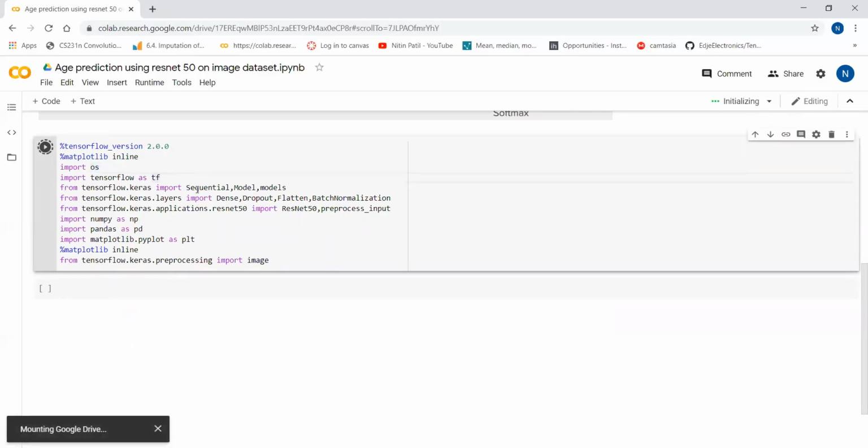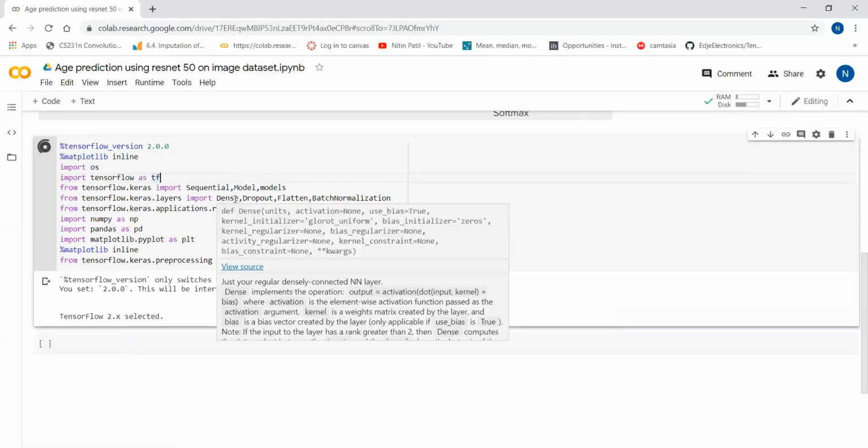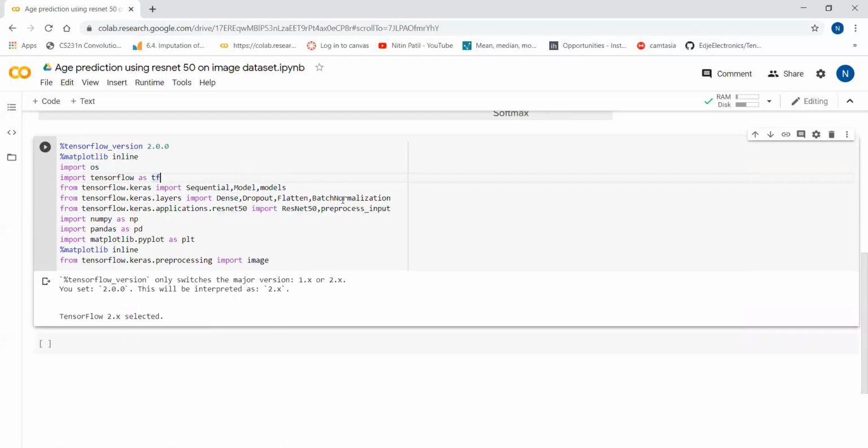And as usual, like last time, I have imported the Sequential model and models, and some layers: Dense, Dropout, Flatten, BatchNormalization, and I have imported the ResNet 50 architecture. You can see over here, ResNet 50, NumPy, Pandas, and I have imported image for reading the local images, which we have seen last time. Okay, now the necessary libraries have been imported.